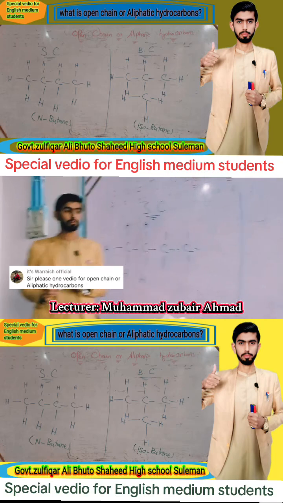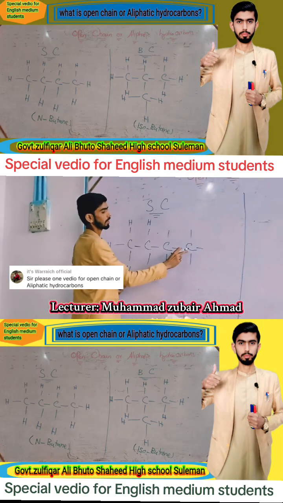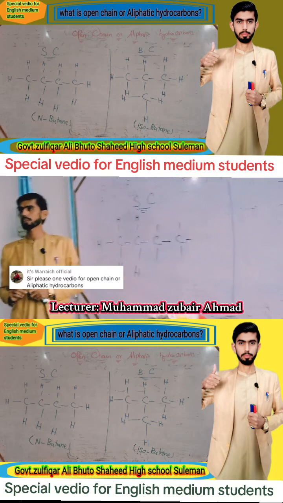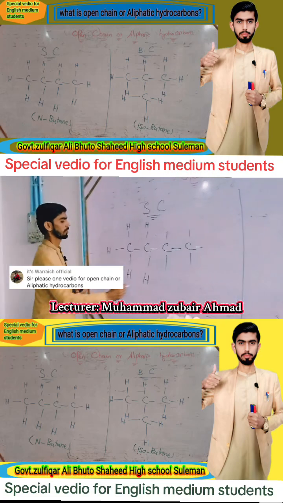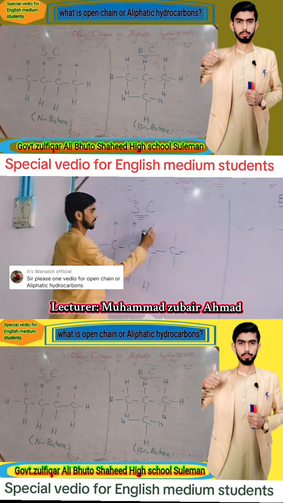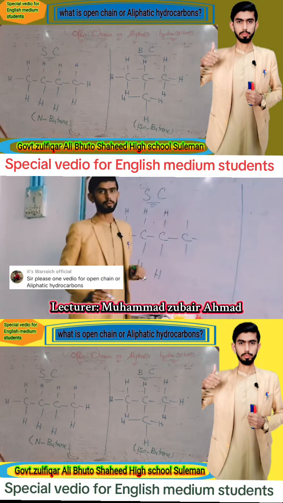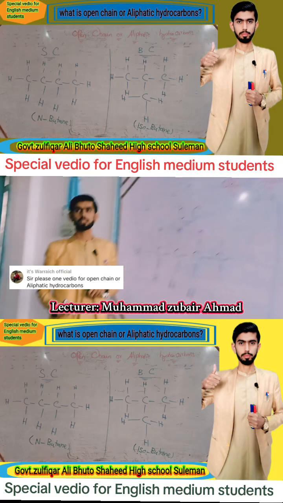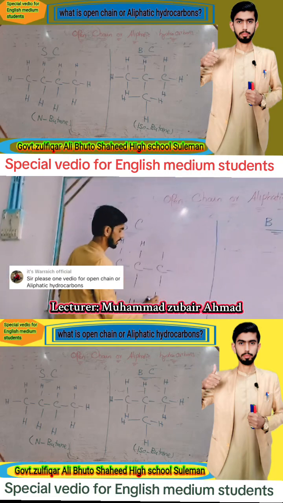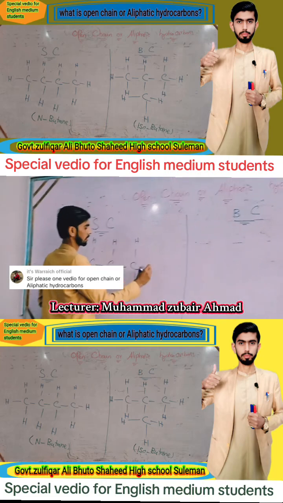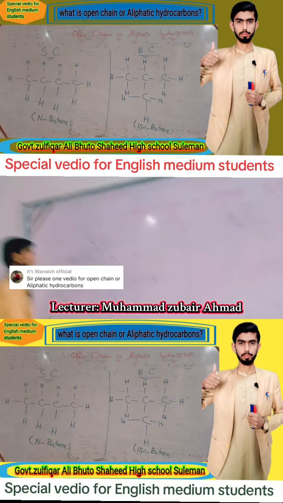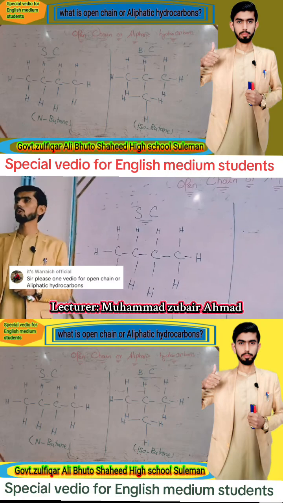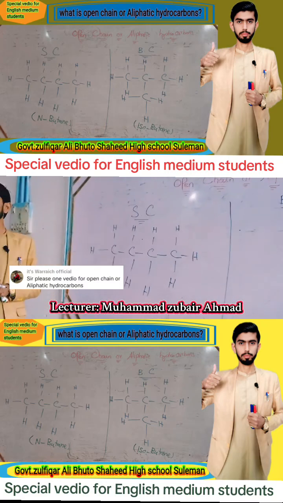And the third carbon forms one bond with this carbon and a second bond with this carbon, and the remaining two bonds form with two hydrogen. And the fourth carbon forms one bond with this carbon and the remaining three bonds form with three hydrogen. This is straight chain. This is also called normal butane.